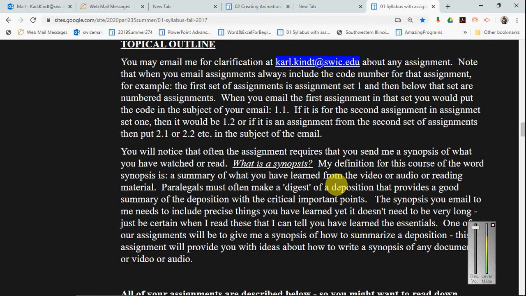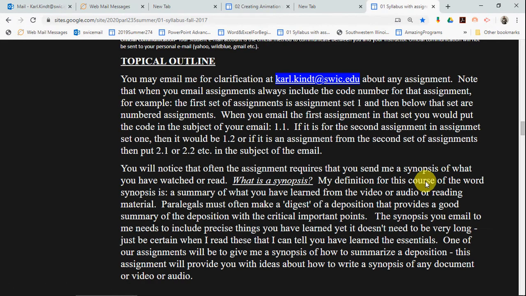The synopsis, in this case, that you email to me needs to include precise things you have learned, yet it doesn't need to be very long, all right? So keep that in mind. One of our assignments will be to give me a synopsis of how to summarize a deposition. This assignment will provide you with ideas about how to write a synopsis for any document, video, or audio file.